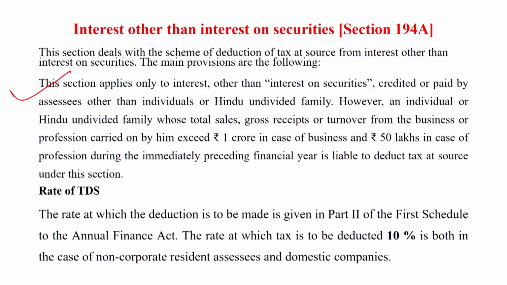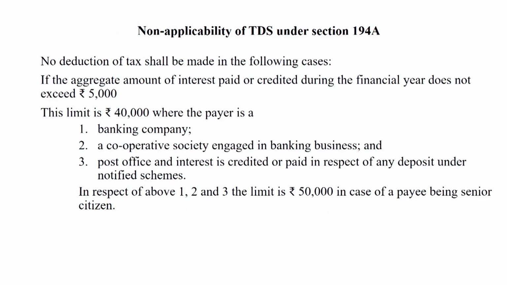So dear students, this is a very important topic and a very important matter at the time of TDS under section 194A. There are some situations where 194A is not applied. First, no deduction of tax shall be made in the following cases: if the aggregate amount of interest paid or credited during the financial year does not exceed rupees 5,000.